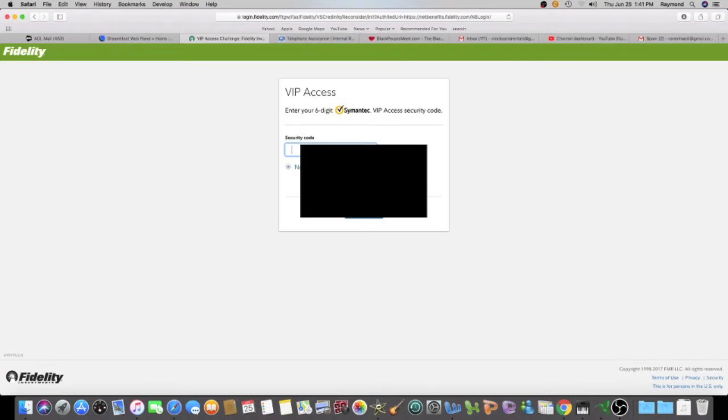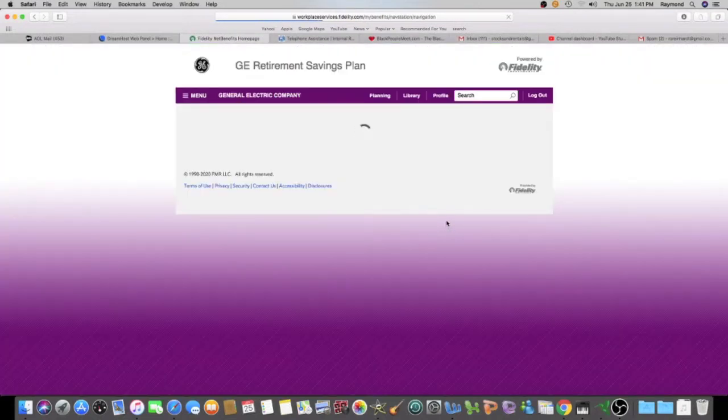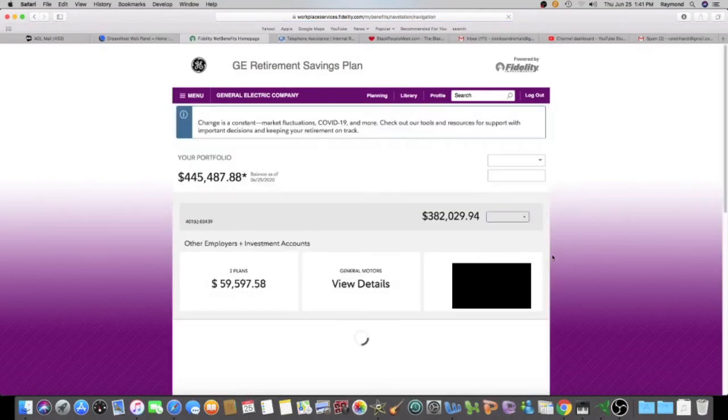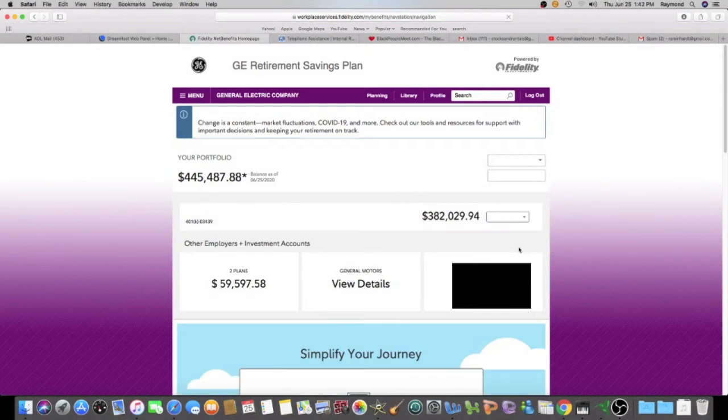They got it extra secure. And I like that.